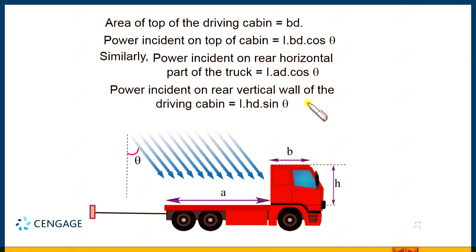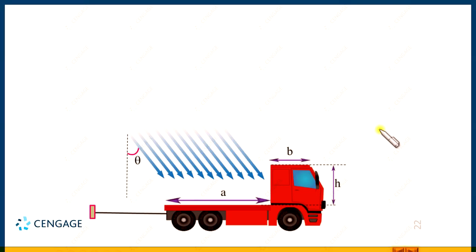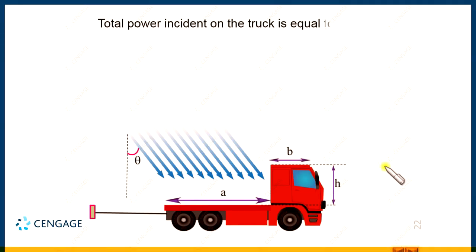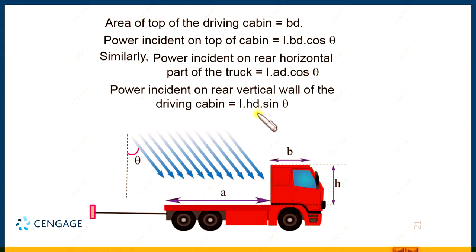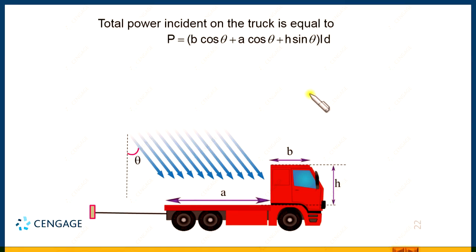Now, we need to calculate the total power. That means we need to add these parts to calculate the total power incident on the truck. So, this is equal to the summation of all three quantities. We have taken I multiplication d as common here, here, and here also. Finally, we will get this relation.